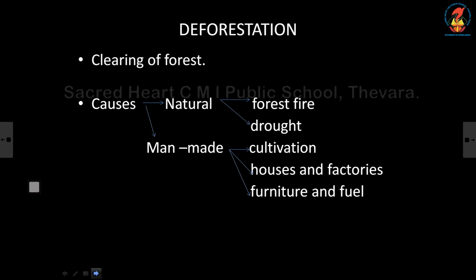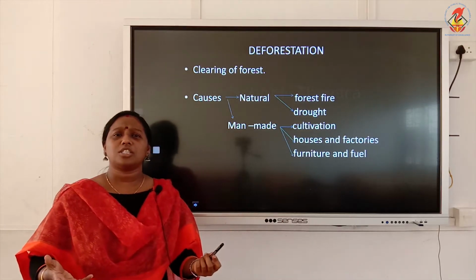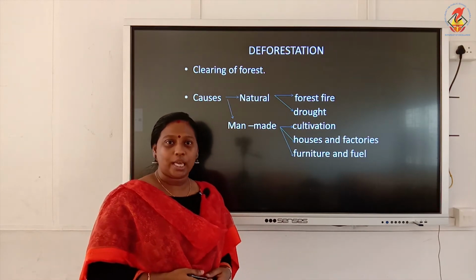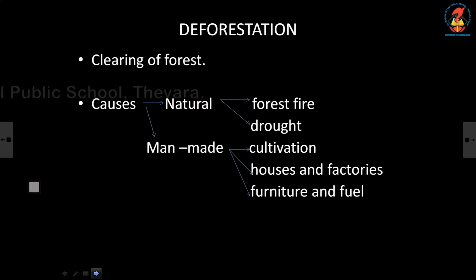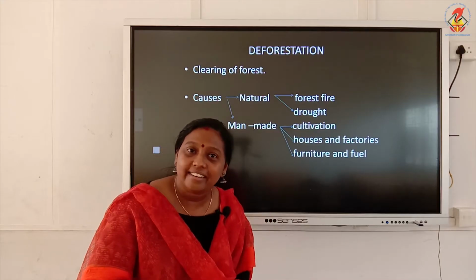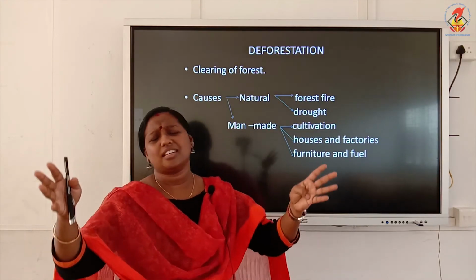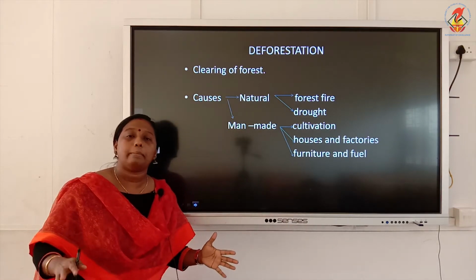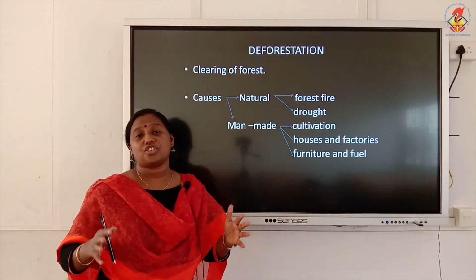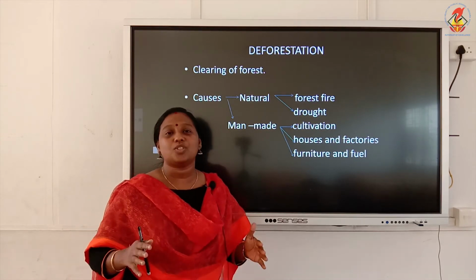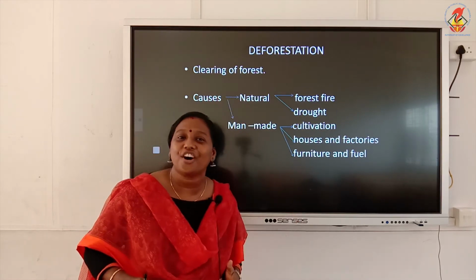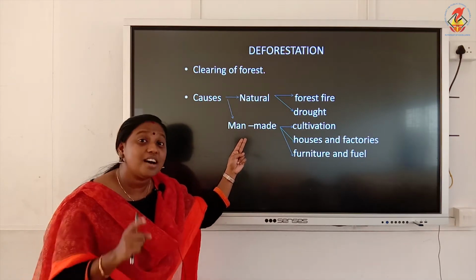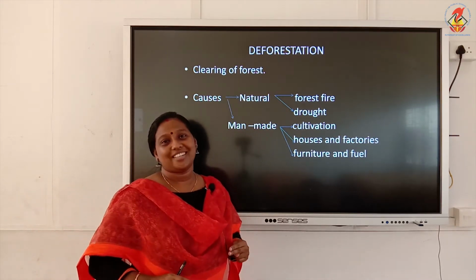Now, what do you mean by natural cause? Natural cause means all the natural calamities which can happen. Okay, like forest fire, drought, flood, landslide, etc. There may be lots of natural calamities. All these natural calamities can cause the destruction of our forest, and this is what is called as the natural cause of deforestation. The second point you are going to study is the man-made cause of deforestation.